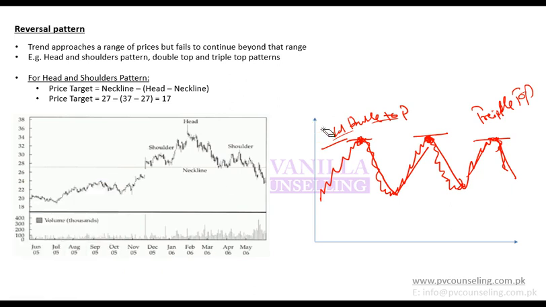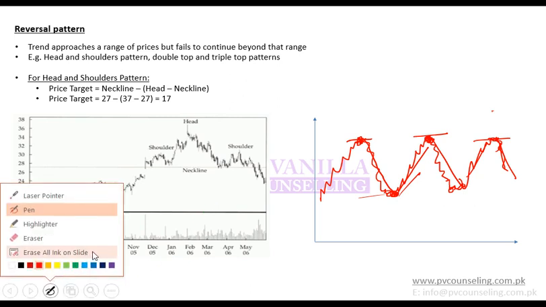Similarly, if you talk about bottoms, it will be known as double bottom or triple bottom. That is, it reaches a particular bottom and then rebounds. So if there are 2 bottoms, that is double bottom, and if there are 3 bottoms, that is triple bottom.